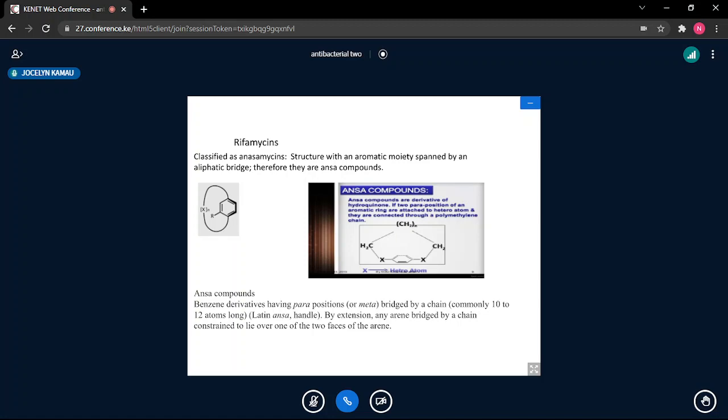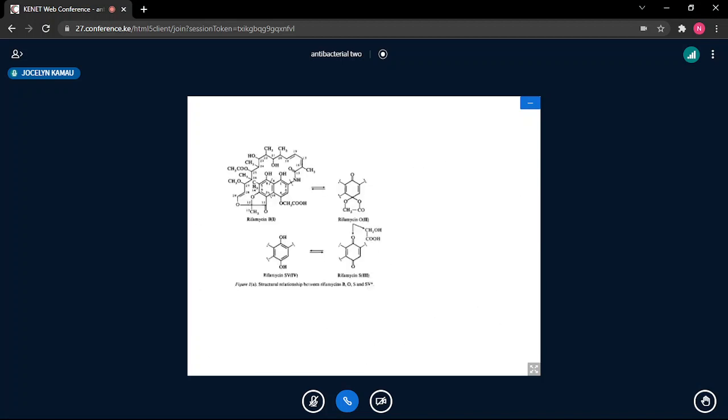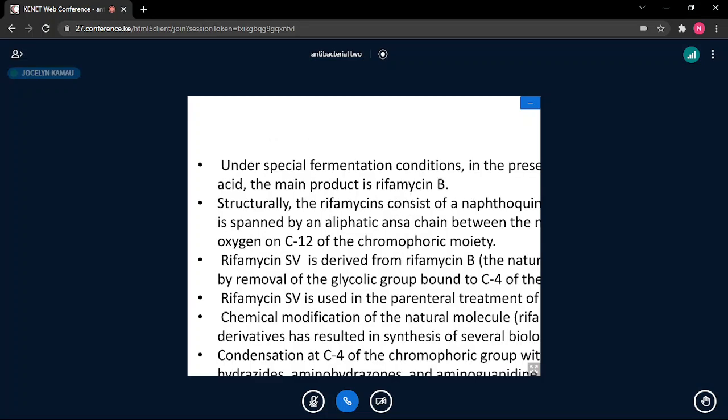And we can see when we look at the rifamycins, they qualify to be ansa derivatives because of that kind of bridge, that kind of aliphatic chain that joins the same aromatic ring at different positions. So it's joining the same aromatic ring at different positions.